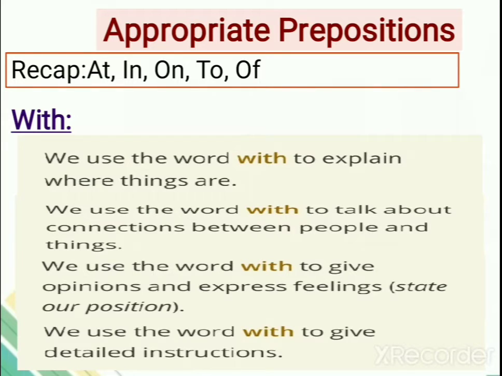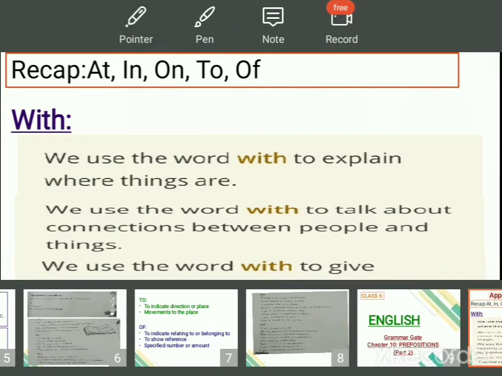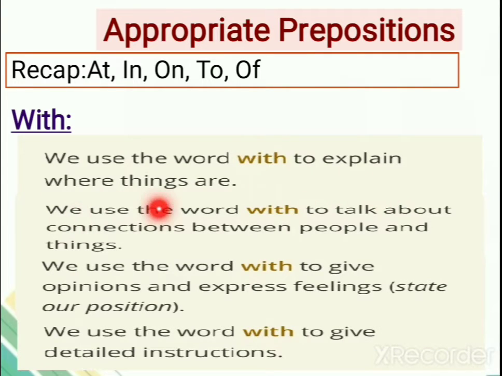So now open page number 85. Okay, and we will be starting with 'with' as the preposition. Is it understood? Now before I take your textbook part, concentrate over here and see where you are going to use 'with' as a preposition. Now we use the word with to explain where things are. So if you want to denote where the thing is kept, where the things are, kahan rakha hai, so we use with.